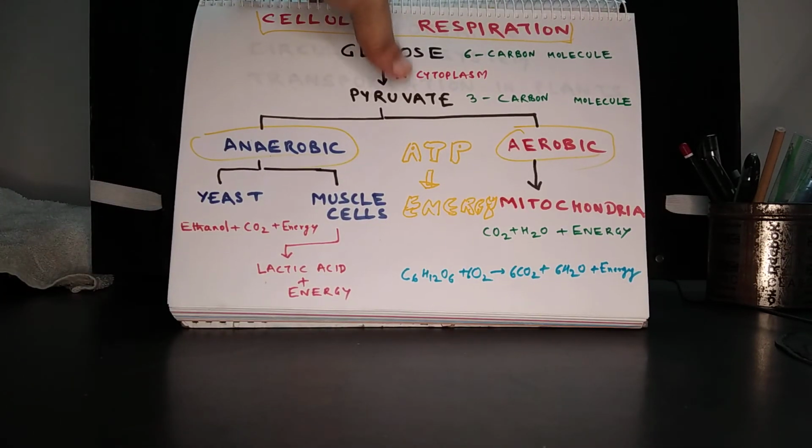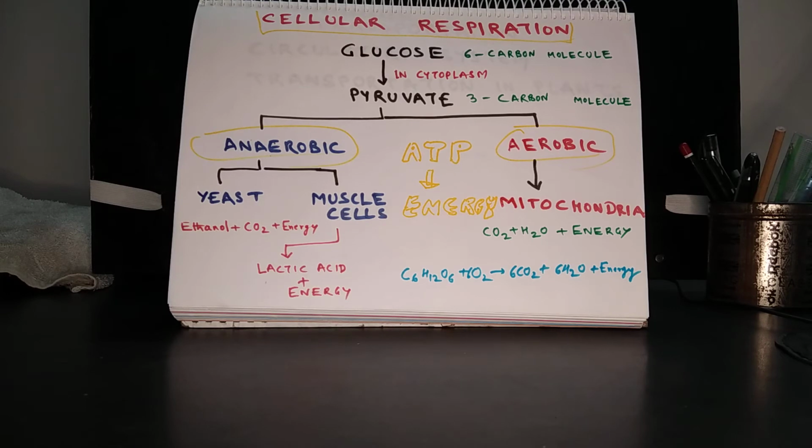Let us now come to cellular respiration. Glucose is the most common respiratory substrate. That is the substance which is utilized for respiration. The first part of cellular respiration takes place in the cytoplasm. Glucose is a molecule with 6 carbon atoms. It is broken down to pyruvate. Pyruvate is a molecule with 3 carbon atoms.